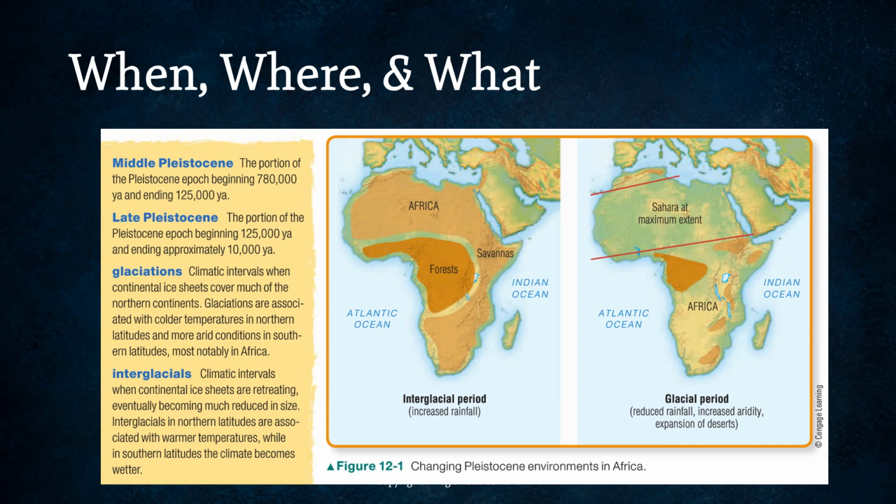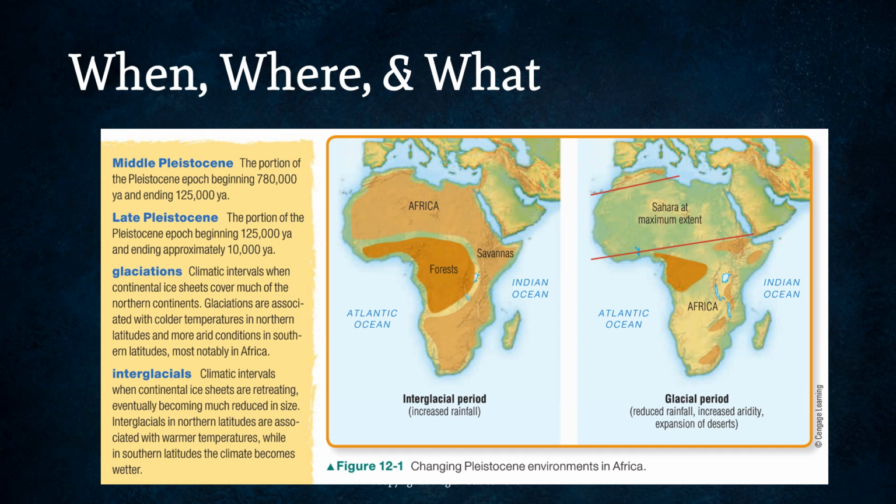It traps it in this ice. So there is actually less moisture, less rain, less precipitation. So there are more deserts. As you can see in this map, forests and savannas would have shrunk and drier areas would have formed.